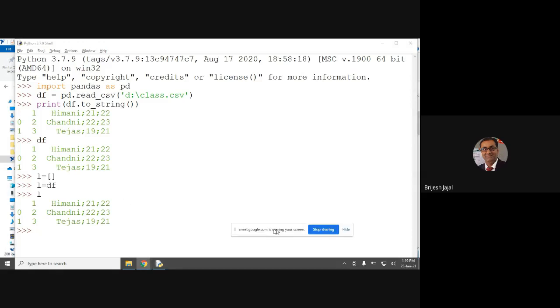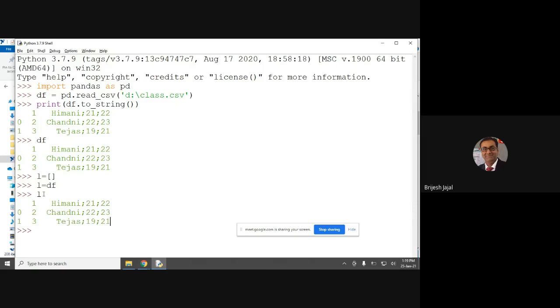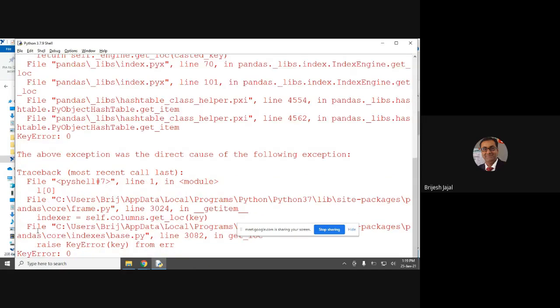See what has happened. L is the object type. This is not a list type, because if it is a list, it is going to show me with square braces. Square braces are not visible here. That means this is an object of file pointer only. This is not a list. I cannot display like this. Suppose I say L of 0. An error will come. Nothing is possible.